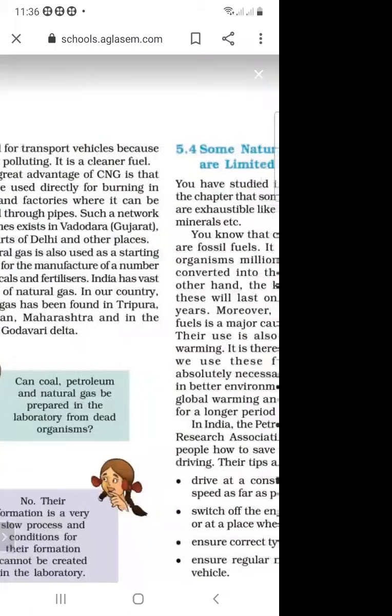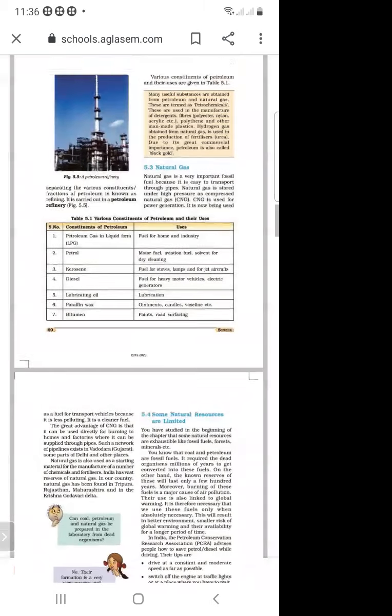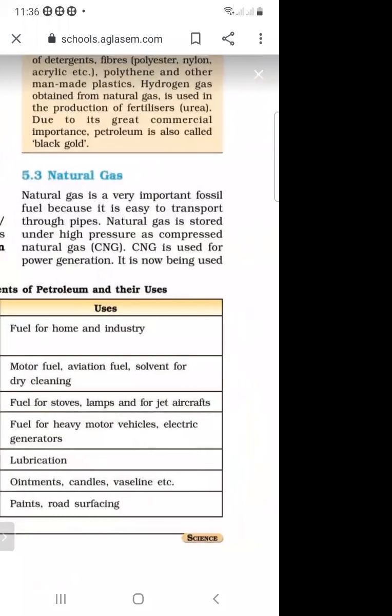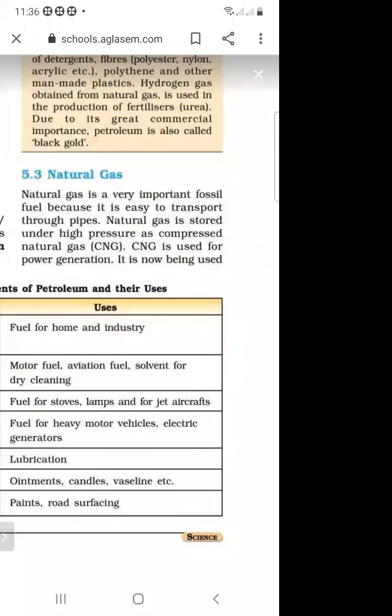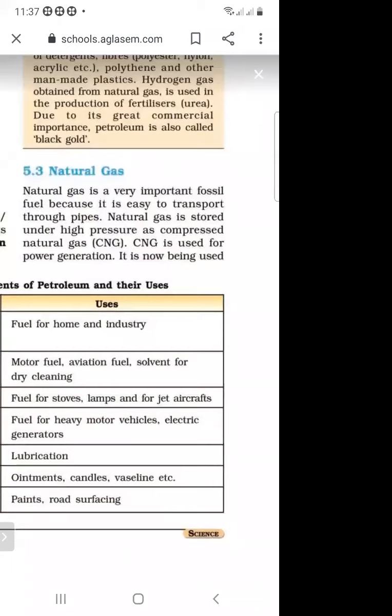So what is the use of natural gas? Natural gas is supplied in our homes through pipelines. And when it is stored under high temperature and under high pressure, then it is called CNG. And what is the full form of CNG? Compressed natural gas. And what is the use of CNG? It is used for power generation.